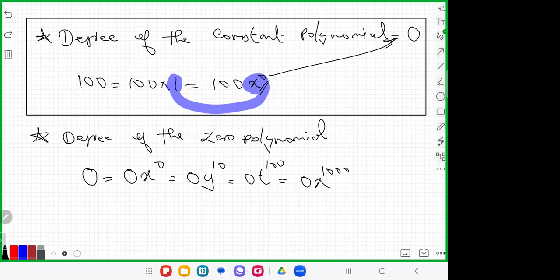Okay. So when we are considering the degree, if you are considering the degree from here, you can say it is 0. If you are considering the degree from here, you can say the degree is 10. From here, the degree is 100. From here, the degree is 1000 actually. So the degree of the zero polynomial is not defined. Remember, degree of the zero polynomial is not defined.